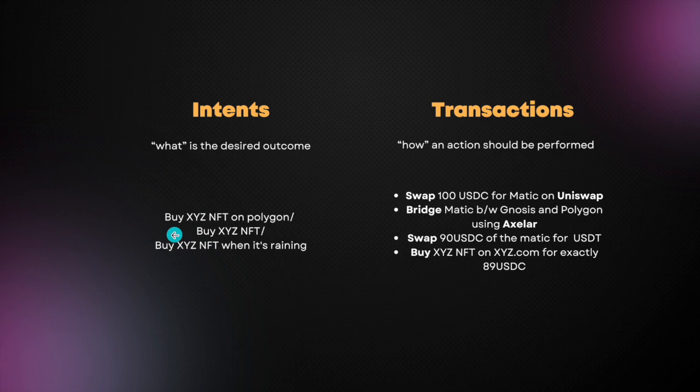An example would be an intent where a user wants to buy XYZ NFT on Polygon. But to execute this, if the user just has assets on Ethereum, they first have to swap, then bridge, then perform another swap, and then buy the NFT and define the price that they want. But initially, they just had this intent that they want to buy this NFT, or they would want to buy the NFT when it's raining or with a croissant, whatever.